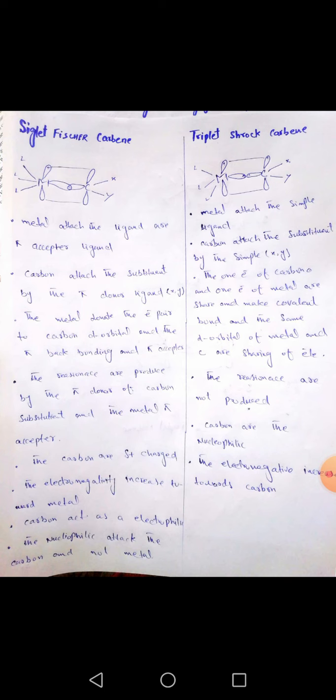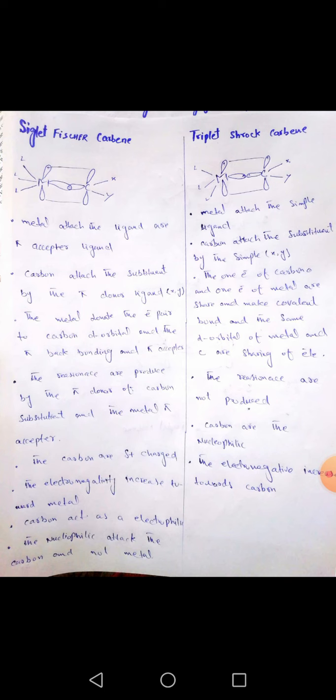The ligands of the metal are pi acceptor ligands. The carbon is attached to a substituent that is a pi donor ligand. The metal donates an electron pair to the carbon d orbital, with back bonding of the pi acceptor. Resonance is produced by the pi donor of the carbon substituent and the metal pi acceptor.